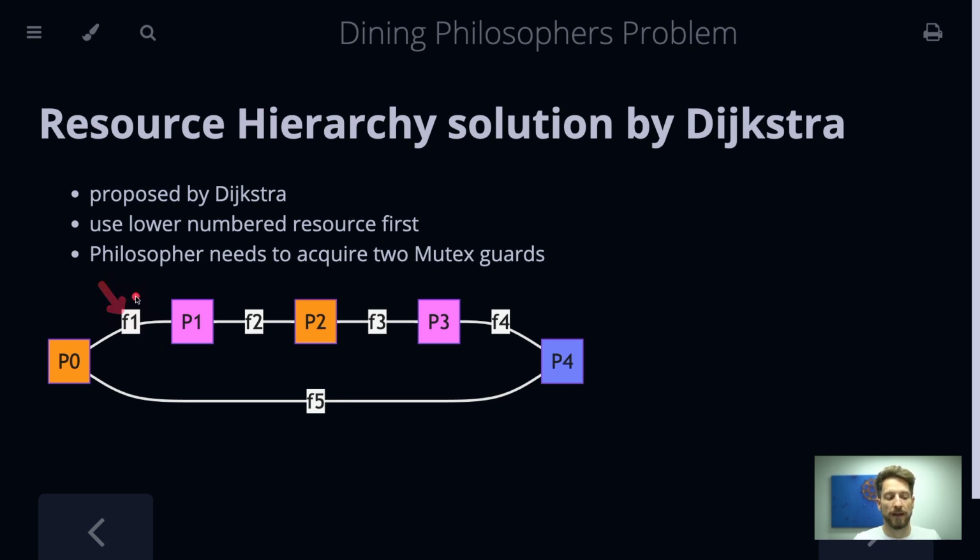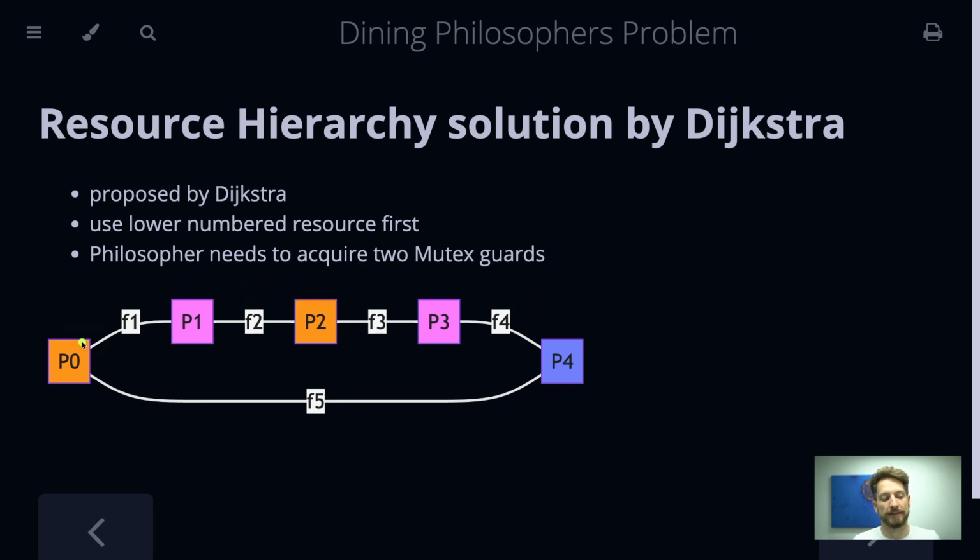And if, for example, philosopher 0 wins, he can pick up fork number 1 and 5. And why can he do that? Because philosopher number 4 will try to pick up fork 4 first, therefore fork 5 is free. And let's suppose that philosopher 1 wins the race and picks up fork number 1, then he will probably lose the race to philosopher 2 and so on.